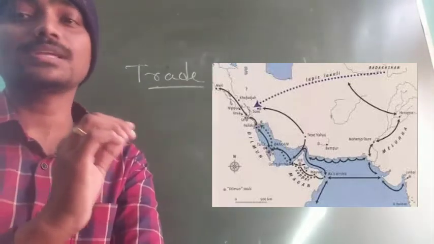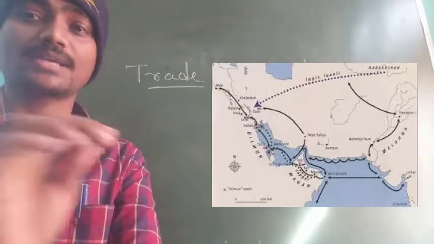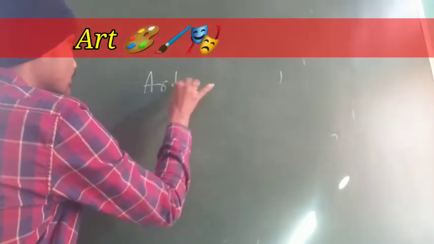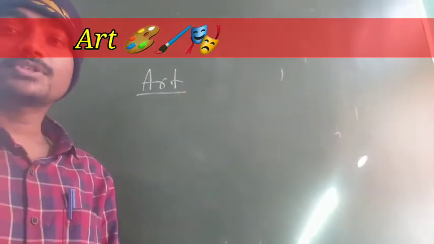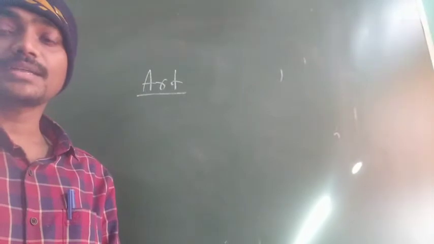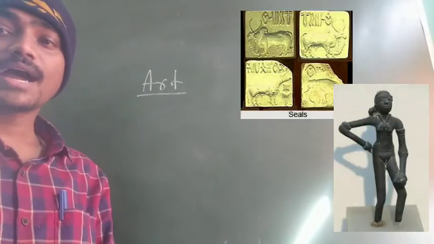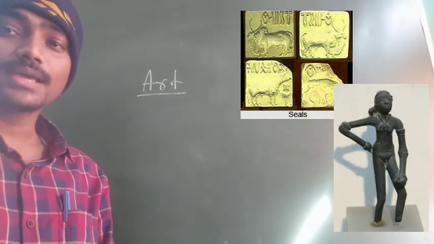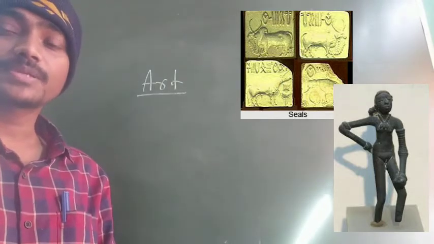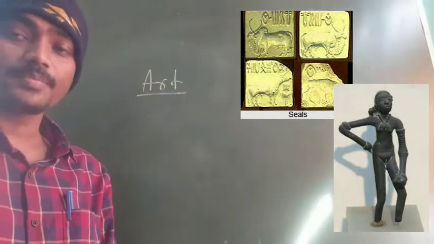Let's proceed to our next concept, that is art. People at that time were so skilled. They made terracotta figures. The famous bronze figure of a dancing girl found in that civilization proves how skilled they were in terms of arts.